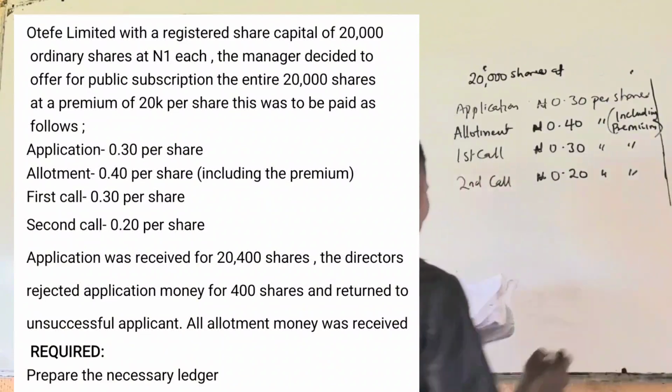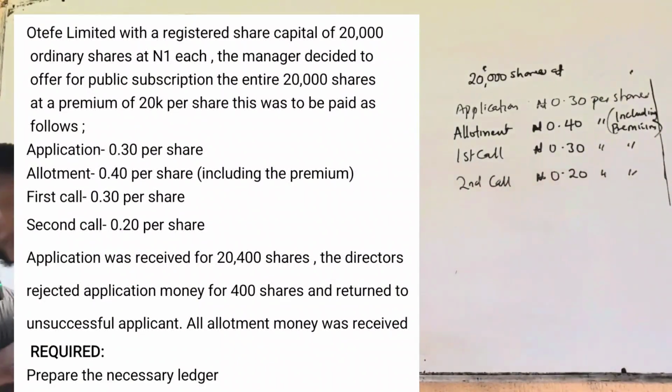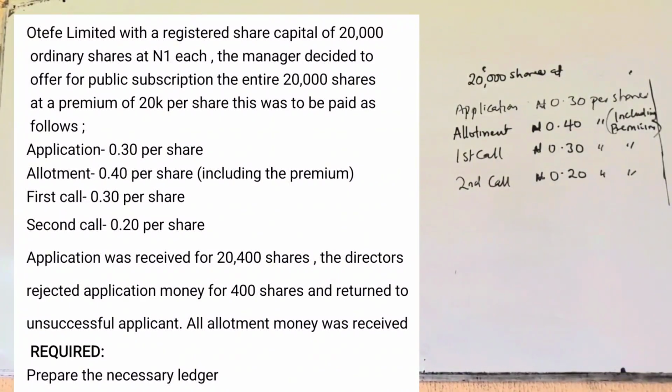Second and final call, 0.20 per share. Applications were received for 20,400 shares. The directors rejected application money for 400 shares, which was returned to the unsuccessful applicants. All allotment money was received. Required, prepare the necessary ledger.